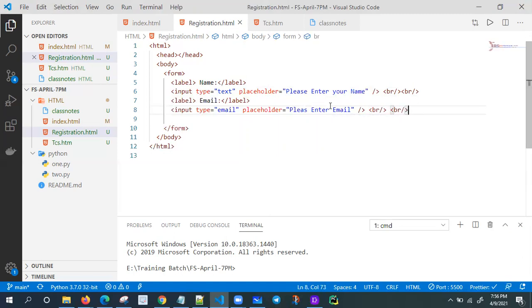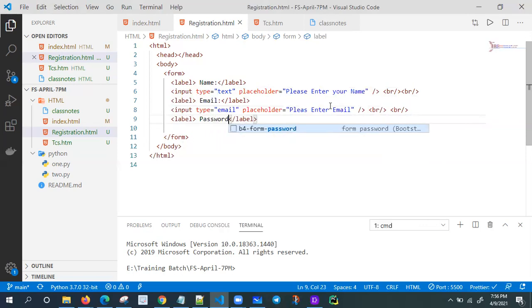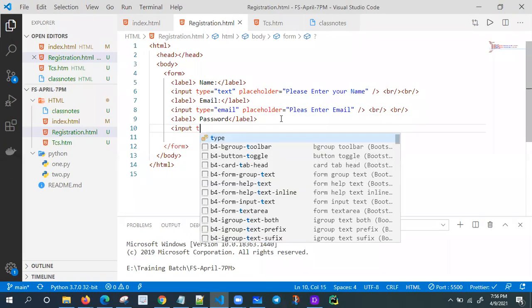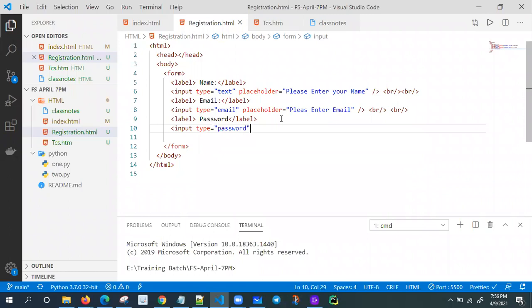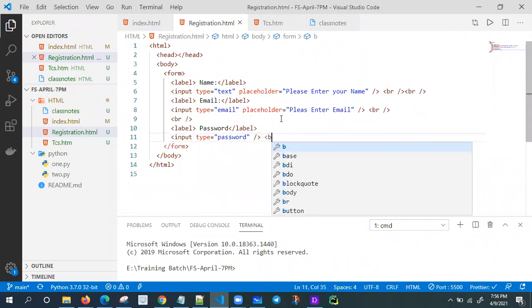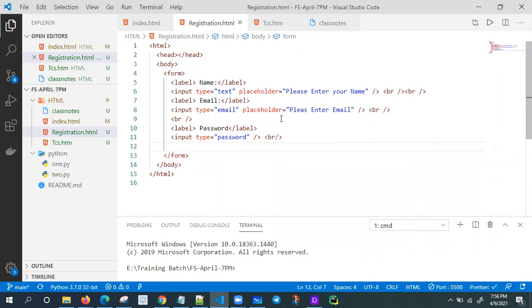Next, I want one label. It is a password. Then take this one, input type equal to password. Okay, and it is a self-closing tag. After this, take one break only. Then I want one button.